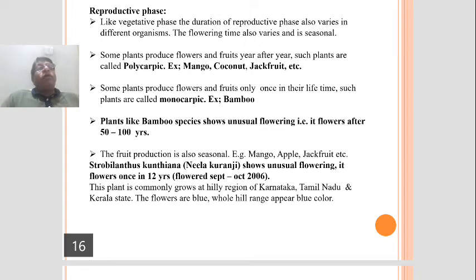See, sunflower may produce flower at one time, the mango plant produces flowers at one time, the jackfruit plant produces flowers at one time, the coconut plant produces flower at one time. The flowering time also varies in different plants. But it is seasonal. It means though the flowering time varies, it is seasonal.